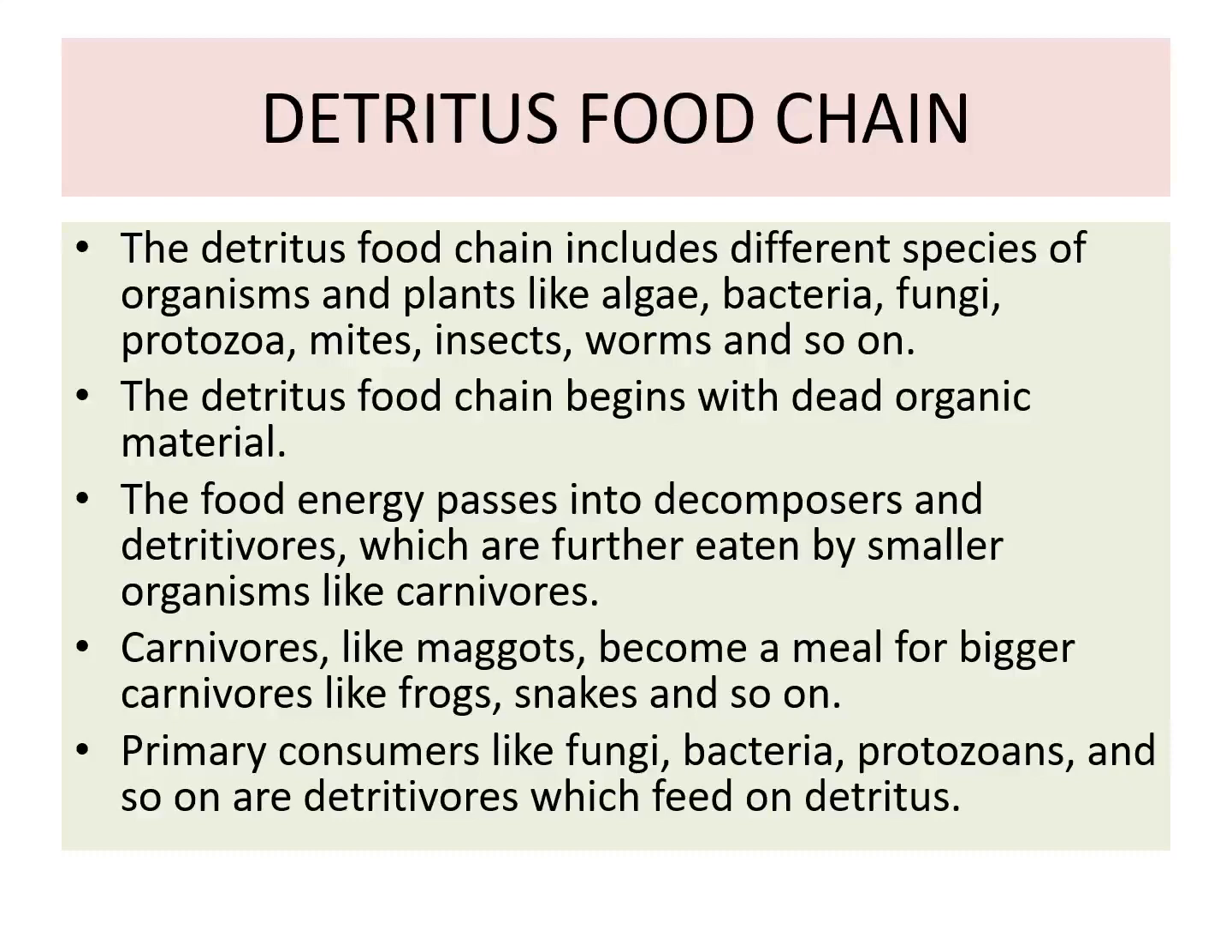The food energy passes into the decomposers and detritivores, where it is further eaten by smaller organisms like the small carnivores. The carnivores like maggots become meal for the bigger carnivores like frog, snake, etc. and so on. So the primary consumers are the fungi, protozoans, bacteria, etc., which are the detritivores.